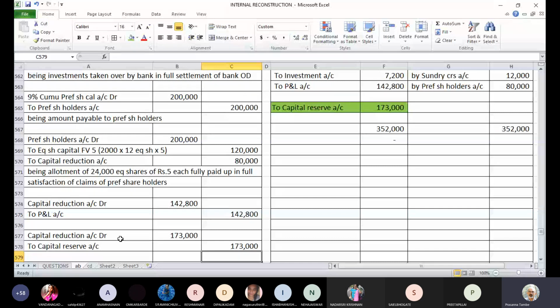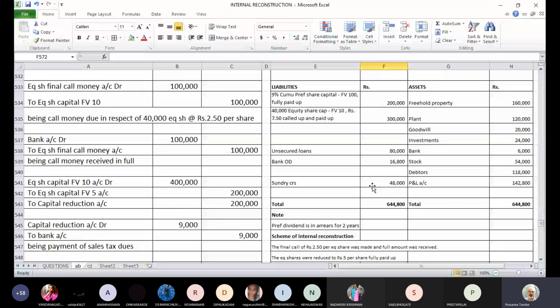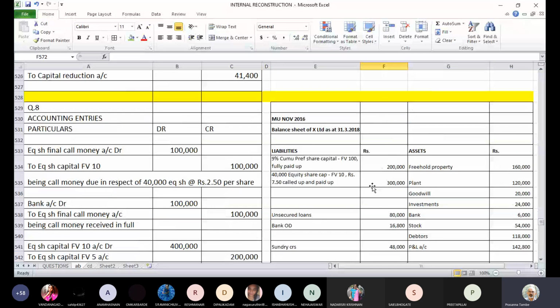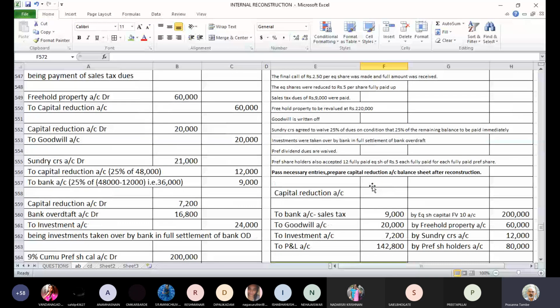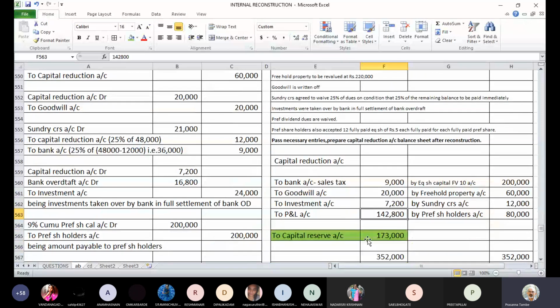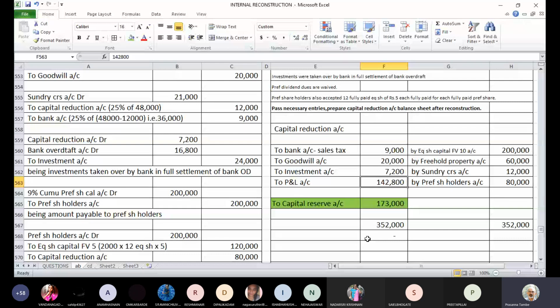Equity share capital 2 lakhs we have transferred, correct? Sir, the credit side is coming equal, 3,52,000. Yes, so let us check what is written off on the debit side. Sir, 9,000 for sales tax, goodwill 20,000, investment 7,200 and profit and loss 1,42,800. Yes, sales tax 9,000, goodwill 20,000, investment 7,200 and P&L account 142,800. That is all. Sir, by mistake I had written 5,000 for sales tax. Okay, so 173 is correct. No issues.